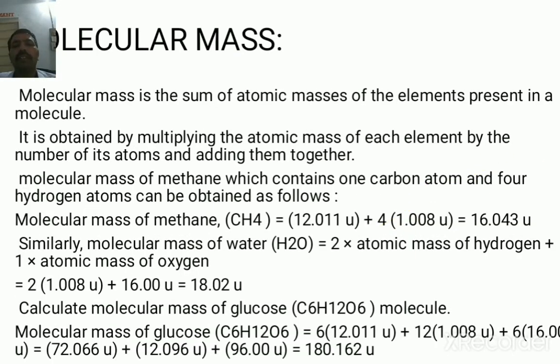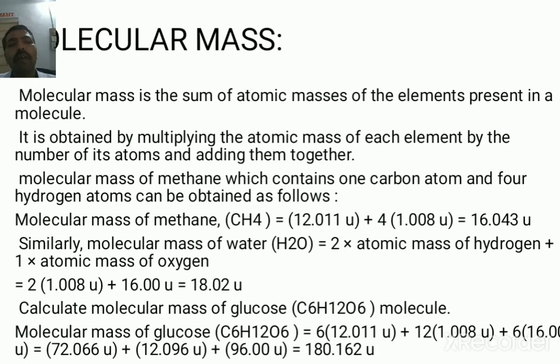Now, the molecular mass. Molecular mass is used to determine the mass of a molecule. Molecular mass is the sum of atomic masses of the elements present in a molecule. It is obtained by multiplying the atomic mass of each element by the number of its atoms and then adding them together. Methane contains 1 carbon atom and 4 hydrogen atoms; for carbon the mass is 12 u, and for hydrogen 1.008 u. On calculating, the total molecular mass of methane is equal to 16.043 u.